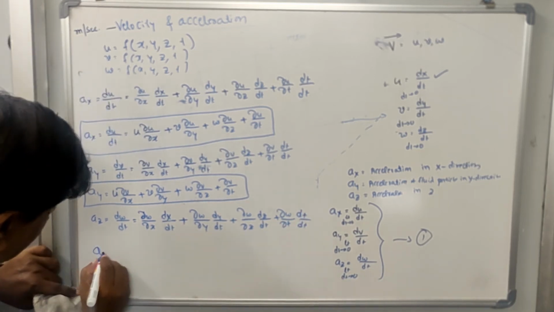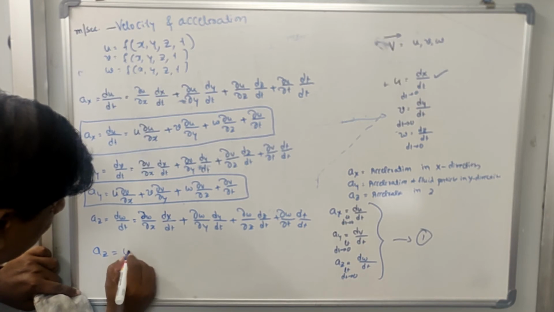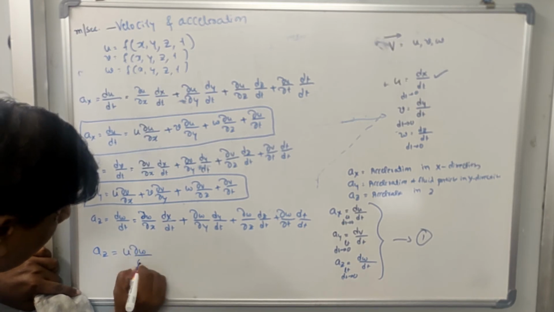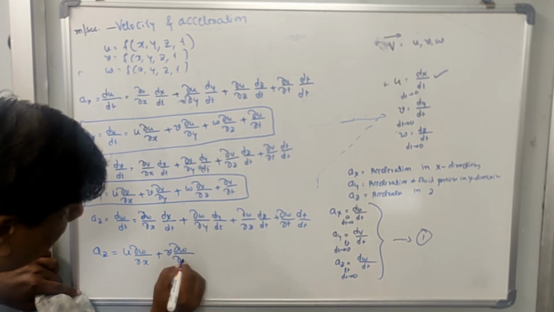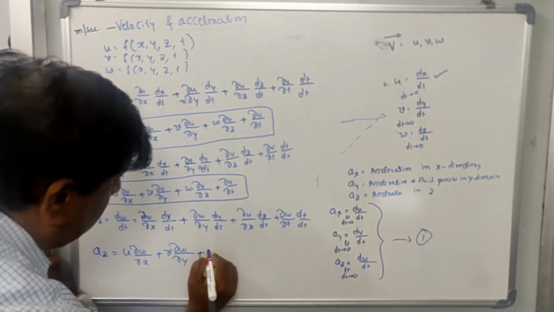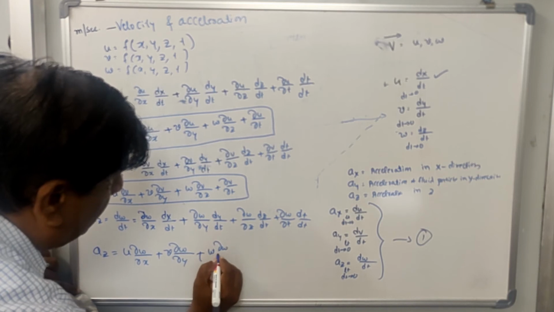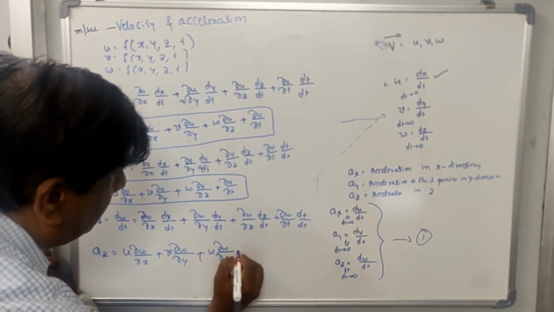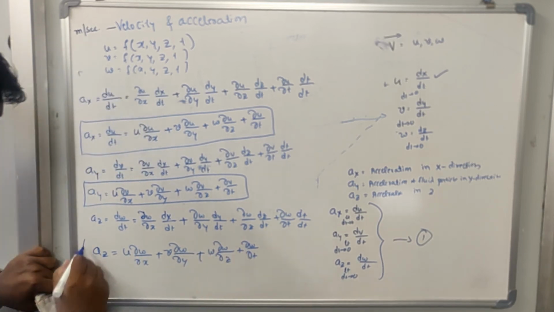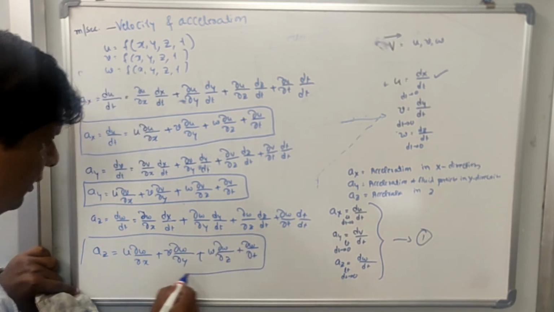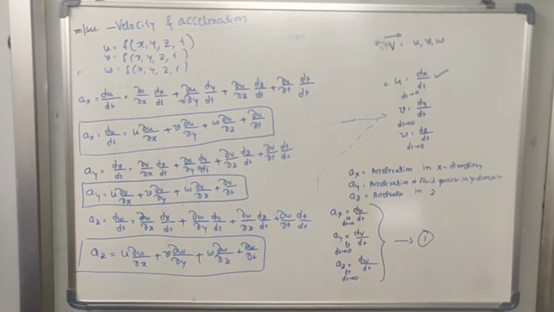So Az is equal to u del w by del x plus v del w by del y plus w del w by del z plus del w by del t. So this is the acceleration component in the z direction.